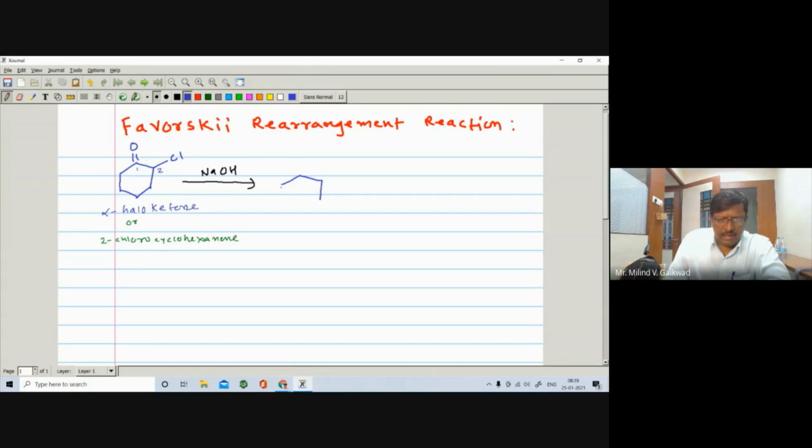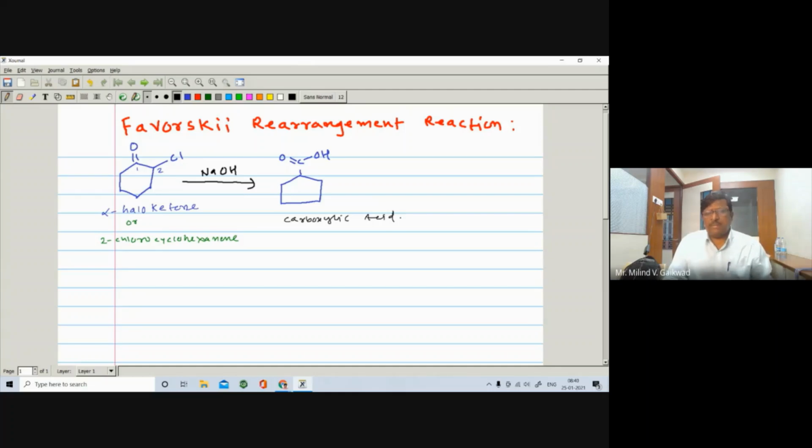The six-membered ring becomes a five-membered ring, and you get the corresponding carboxylic acid.